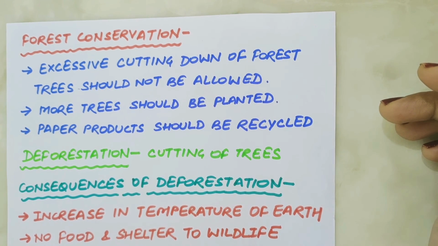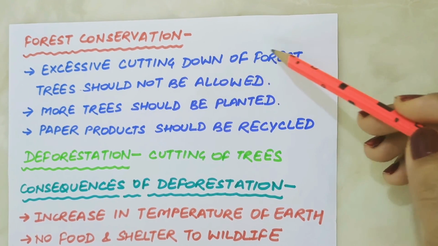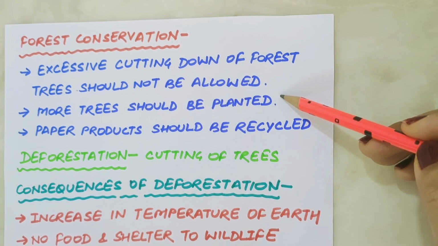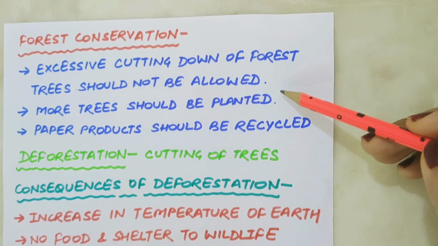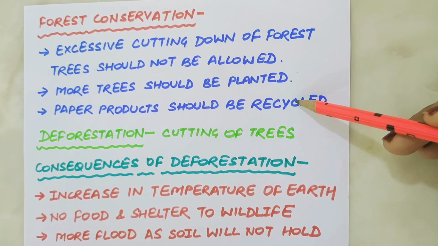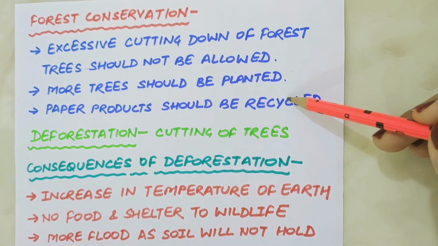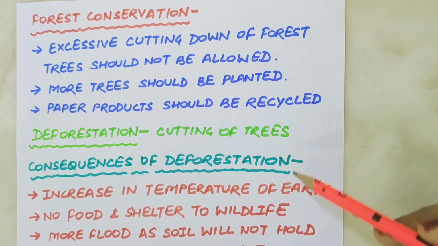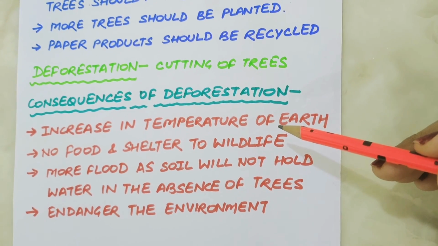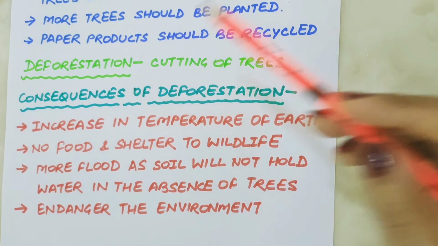Some of the other ways to conserve forests are: excessive cutting down of forest should not be allowed by the government. More trees should be planted in the forest in place of cut down trees, and paper products such as old newspapers, magazines, books, notebooks, etc. should be recycled to conserve forests. A large number of forest trees are being cut down every day to meet the various demands of the increasing population, and this is called deforestation.